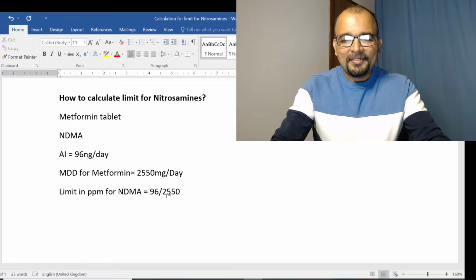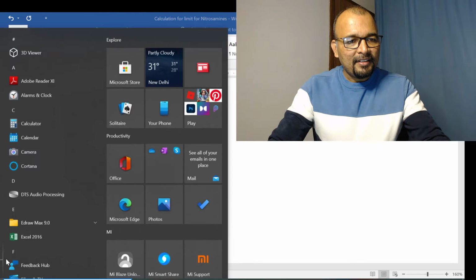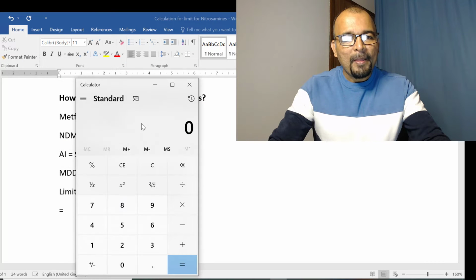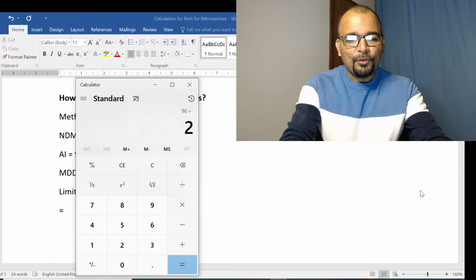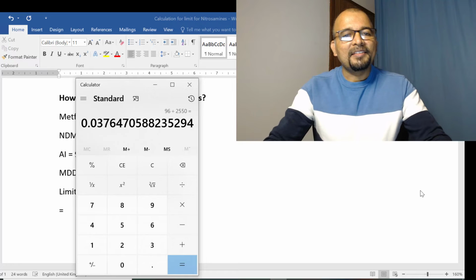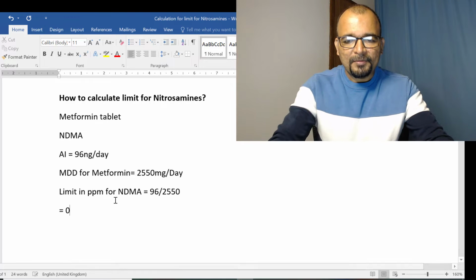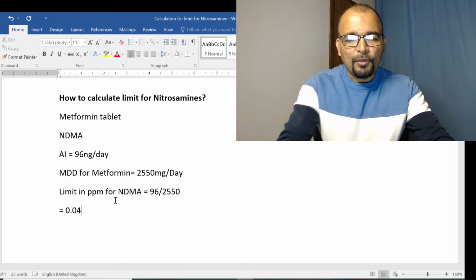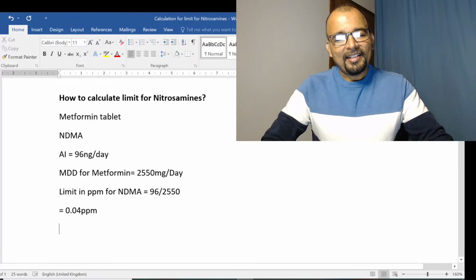Let me take the calculator, and here we go. 96 divided by 2550, and this is the answer, 0.037 ppm or 0.04 ppm. So this is the way one can easily calculate the limit for nitrosamine in ppm.